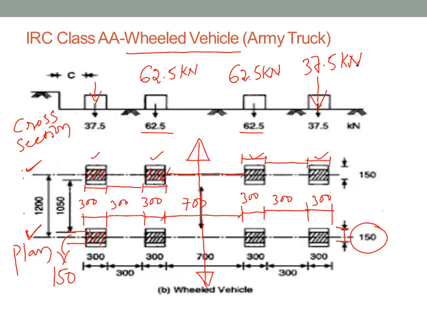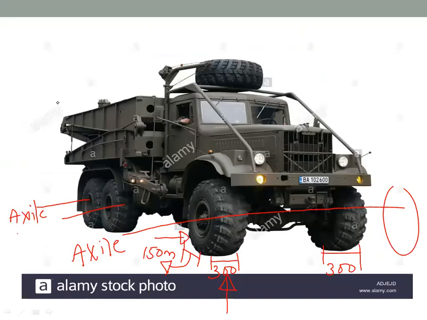Right? This understanding you should have. Similarly, this C value remains the same, as I discussed in the previous table. What is that C value? It is the distance between the face of the curb or footpath to the face of the wheel. I can mark that in this truck.